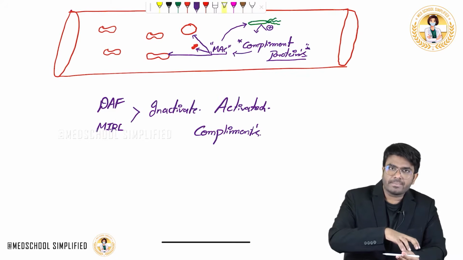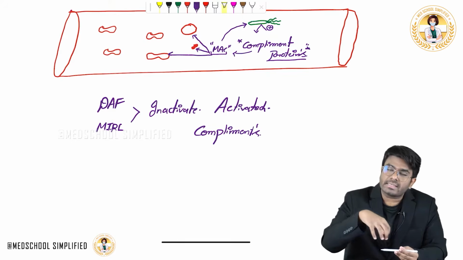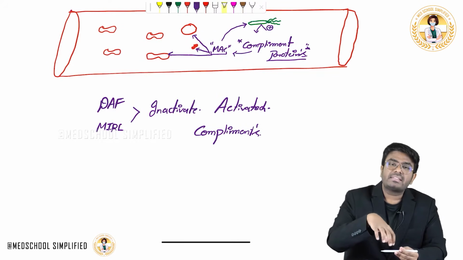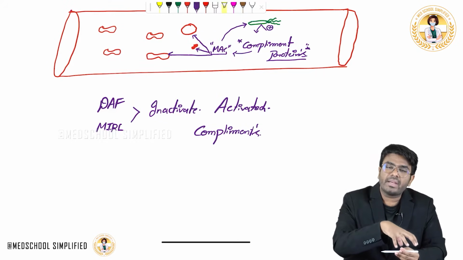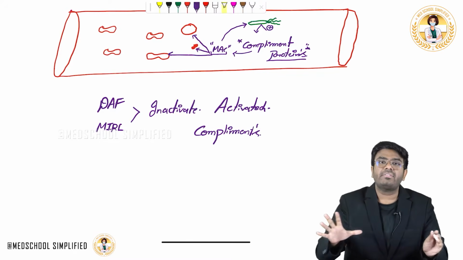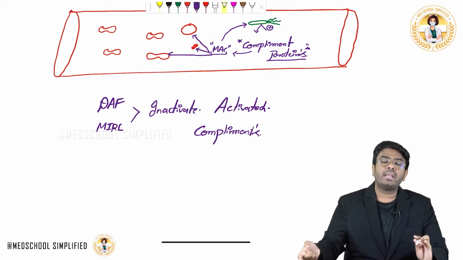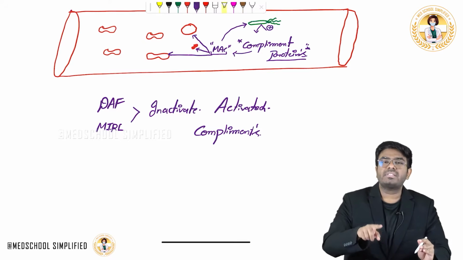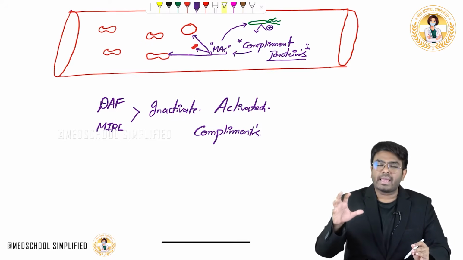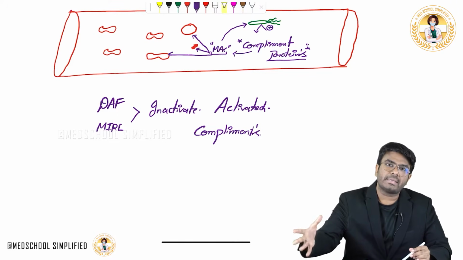It is trying to attack the RBC. The activated complements are coming and falling on the RBC, but no problem for the RBC, no problem for WBC and platelets. Why? Because on the surface of the RBC, DAF and MIRL are present. Decay accelerating factor and membrane induced reactive lysis inactivate the activated complements. So the activated complements cannot destroy RBC, WBC or platelets. Rather, the membrane attack complex will only attack the bacteria.